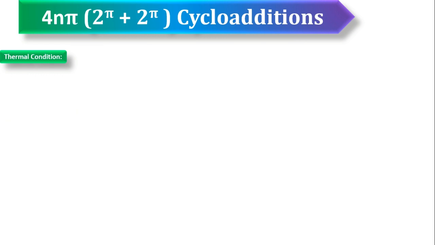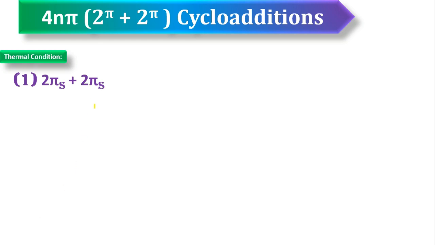Now let's see, there are four modes of addition: supra supra, supra antara, antara supra, antara antara. That we are going to explain now. The first one is 2 pi s plus 2 pi s. That means the first pi partner undergoes supra mode of addition, and the second pi partner also undergoes supra mode of addition.